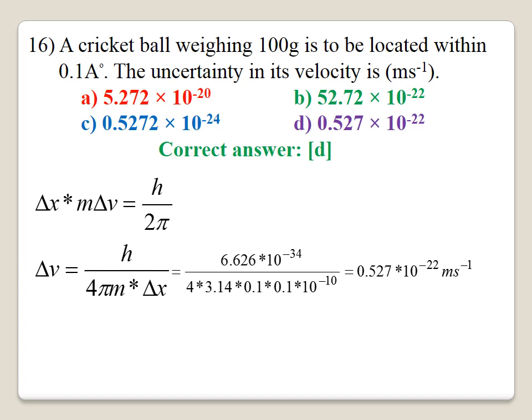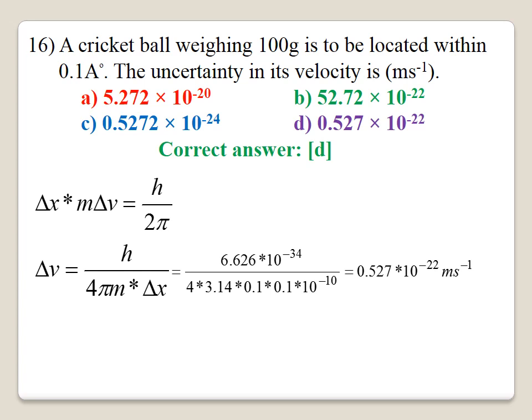Therefore, from the uncertainty principle, delta v equal to h by 4 pi m into delta x. You substitute the value of m and delta x, you will get 6.626 into 10 to the power minus 34, value of h, divided by 4 into 3.14 into mass 0.1, 100 gram, that will be equal to 0.1 kilogram, into 0.1 into 10 to the power minus 10 meter. 0.1 Angstrom unit will be equal to 0.1 into 10 to the power minus 10 meter.